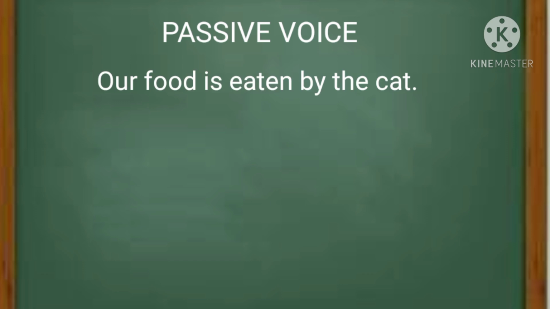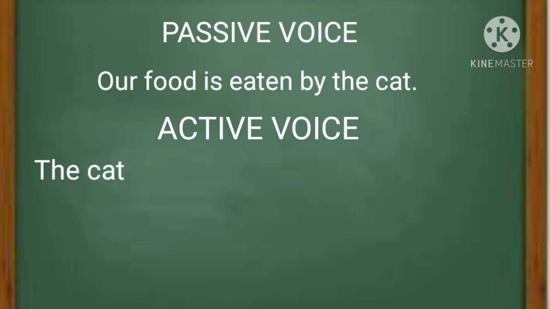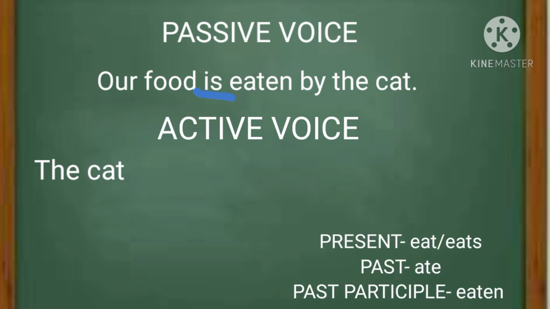Next example. Our food is eaten by the cat. Let's use the cat as the subject of our active voice, since the cat is the doer of the action eaten. Then look at your helping verb. The helping verb is, and that is in the present tense, meaning we have to change your main verb eaten into its present tense. So here are the principal parts of the irregular verb eat. Again, we need to get the present tense of eat because our helping verb is in the present tense.